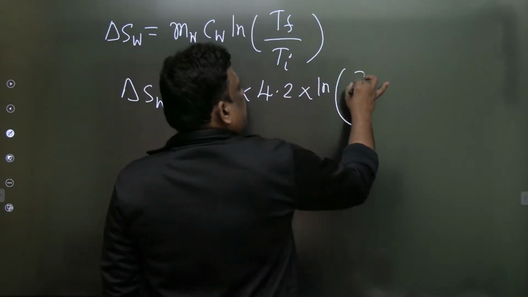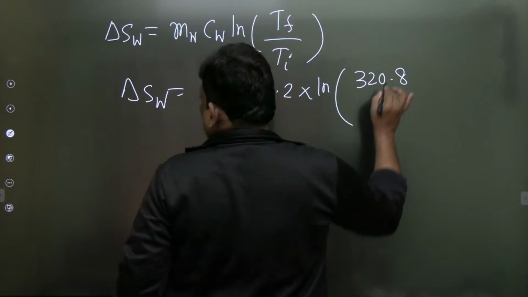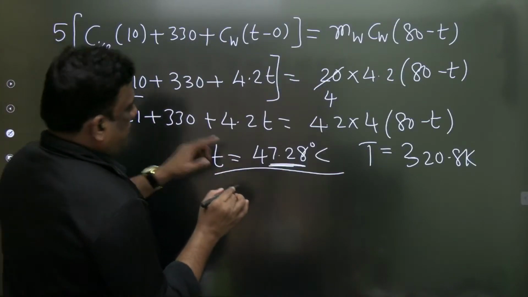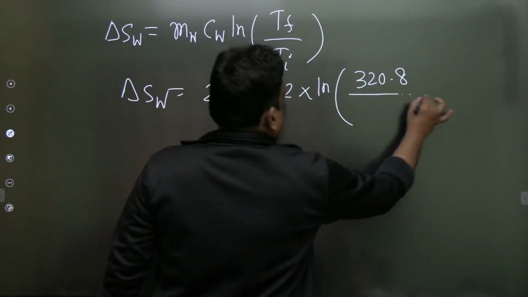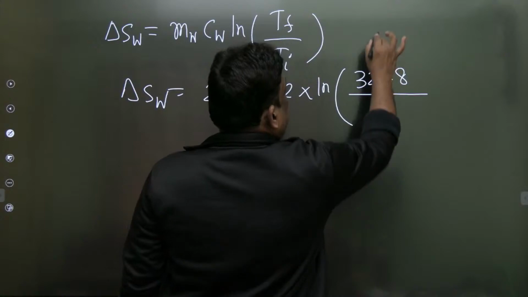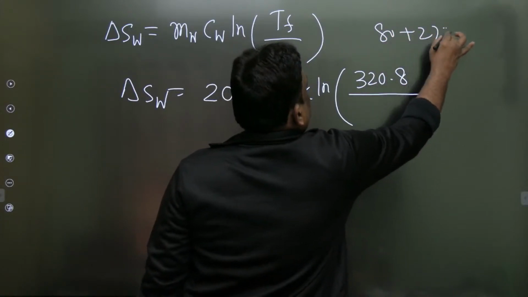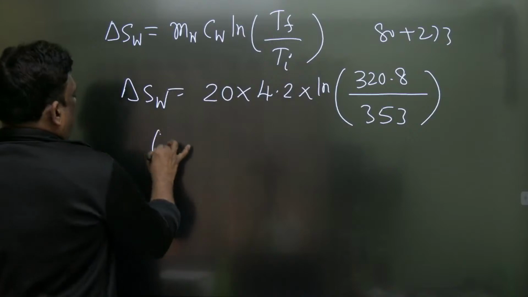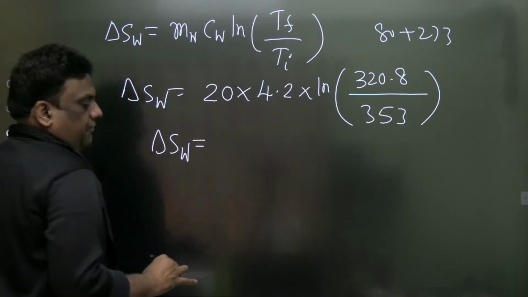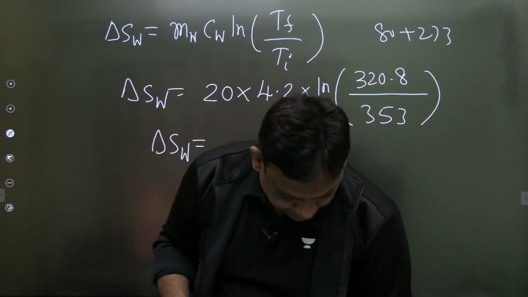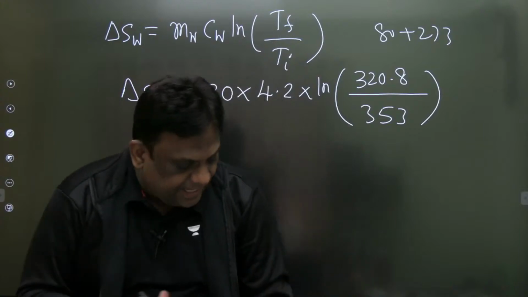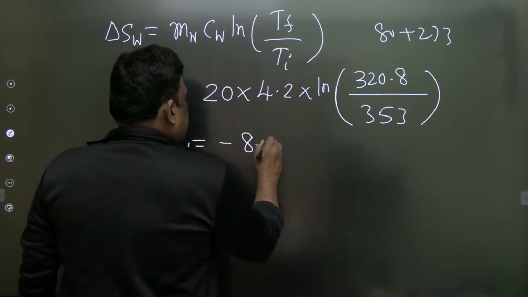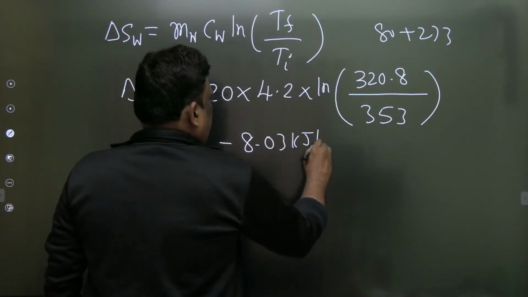The final temperature is 320.8. I think it is correct na? Ek baar check karna. 320.8 is correct. Divided by the initial temperature of water, which is 80 degree. What does 80 mean? 273. So kitna aega? This is 353. Am I right? So therefore, again it will be in kilojoule per Kelvin. Anyone? Minus 8.03. Wonderful, sir. Minus 8.03 kilojoule per Kelvin.